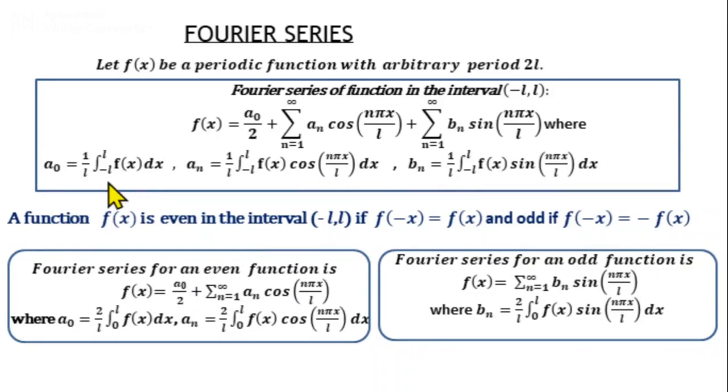So our formula for a0 will be 2 by L integral from 0 to L f of x dx, and the formula for an will be 2 by L integral from 0 to L f of x cos n pi x by L dx. Similarly, if the function is an odd function, then a0 will be 0, an will be 0, and the formula for bn will be 2 by L integral from 0 to L f of x sin n pi x by L dx.